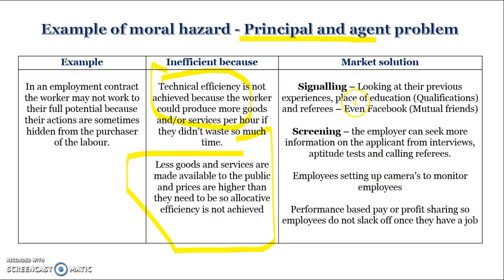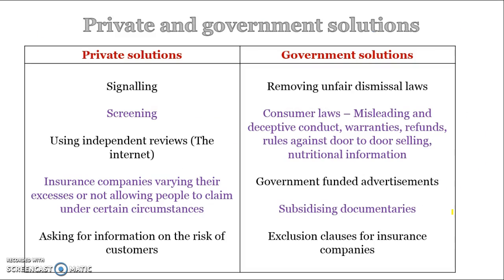So signalling means looking at their previous experiences, place of education, etc. And then screening, they can screen applicants through job interviews, aptitude tests, setting up cameras, performance-based pay, etc. This Facebook stuff would actually probably belong in screening because it's the employer actually physically working out what to do as opposed to the person just giving information about themselves. So it's the employer seeking information on their own behalf.